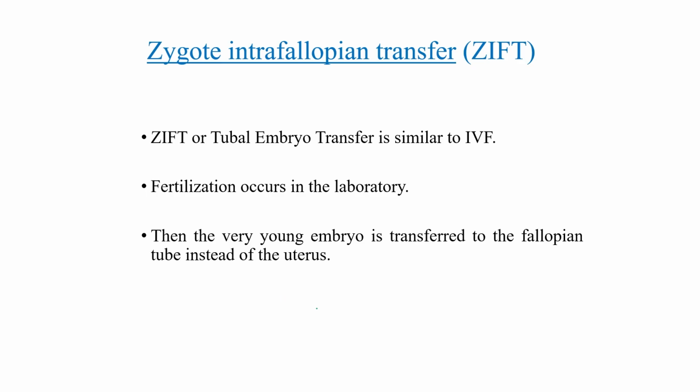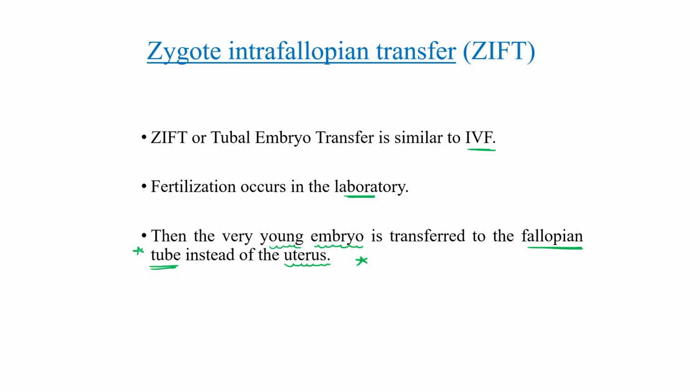Okay, the second type is zygote intrafallopian transfer, ZIFT. In ZIFT, tubal embryo transfer is similar to IVF. Fertilization also occurs in the laboratory as in IVF, but the very young embryo is transferred to the fallopian tube, not to the uterus. This is the difference. What is the difference between IVF and ZIFT? The very young embryo is transferred into the fallopian tube instead of the uterus.